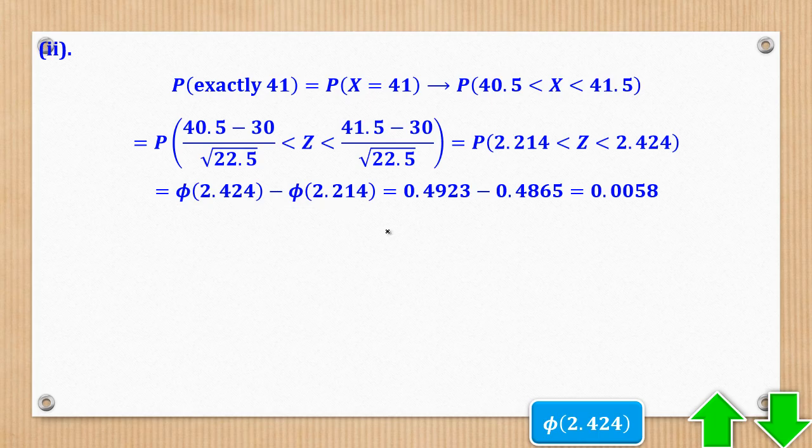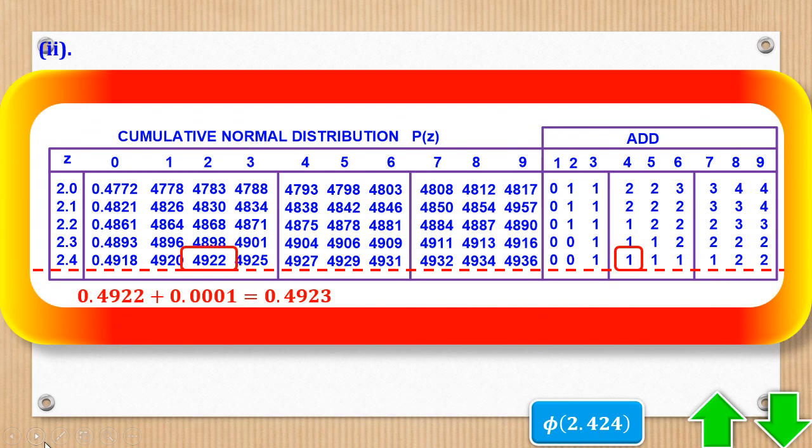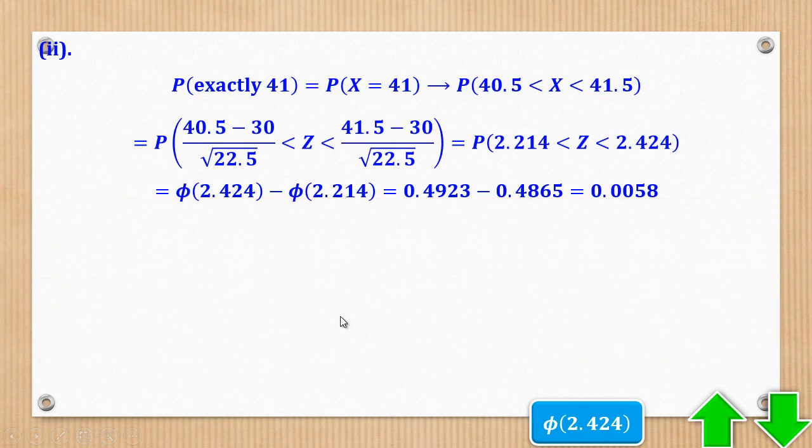The one of 2.214 is set in part Roman 1. Then the one of 2.424, you'll come here still. So 2.424, 4. So 0.4922 plus 0.0001 to give you 0.4923. So that's why that came about, and again you get the answer.